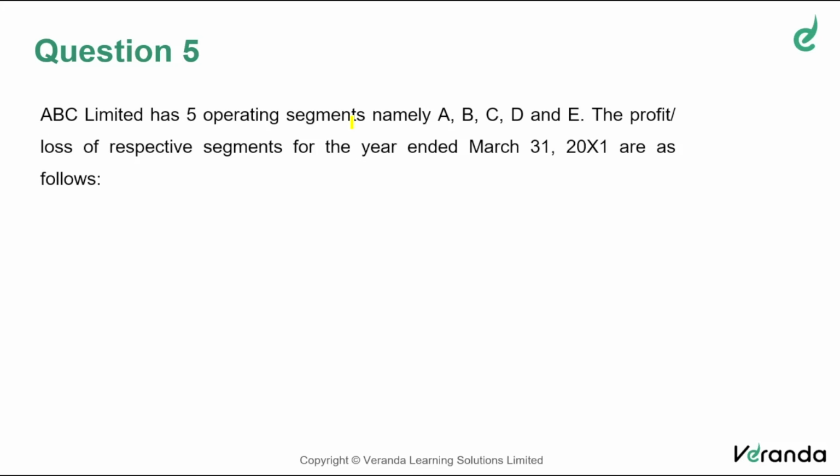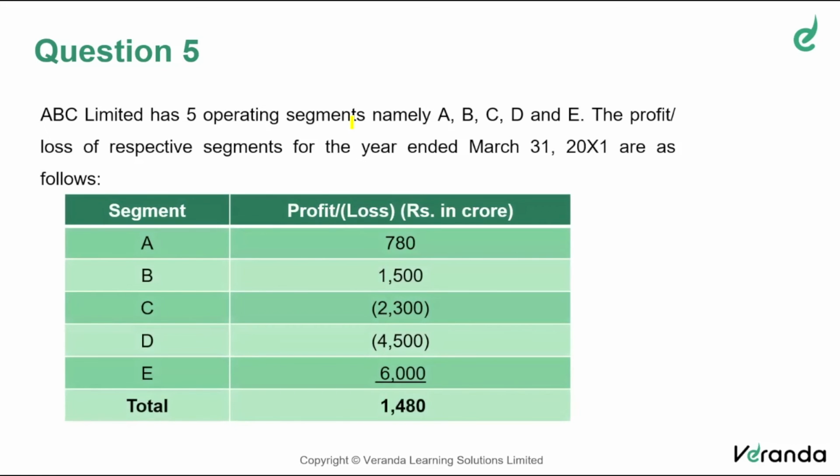So in this problem, there are 5 operating segments. That means the company has already identified the segments A, B, C, D, E as operating segments. So you need not check whether they are operating segments. So the question will be now, among these operating segments, how many are reportable? In this problem, they have given you the profit or loss. So we will have to apply the result criteria to identify which of these segments is a reportable segment.